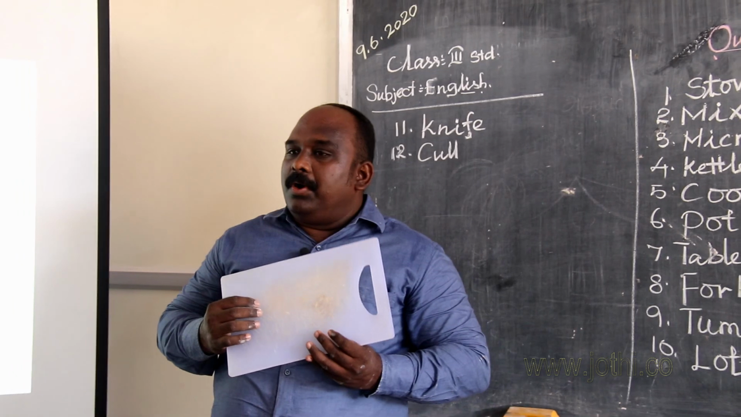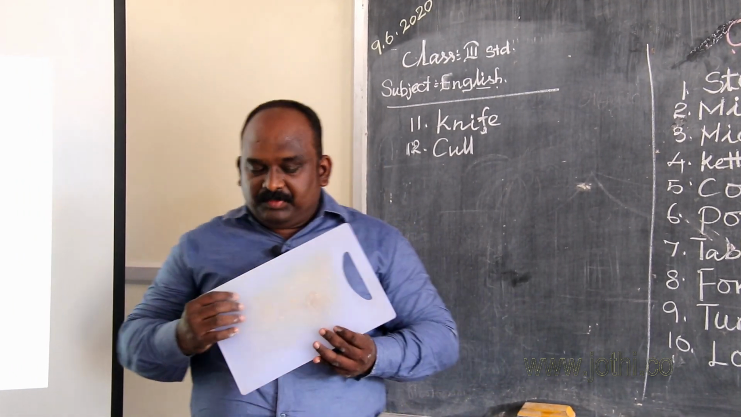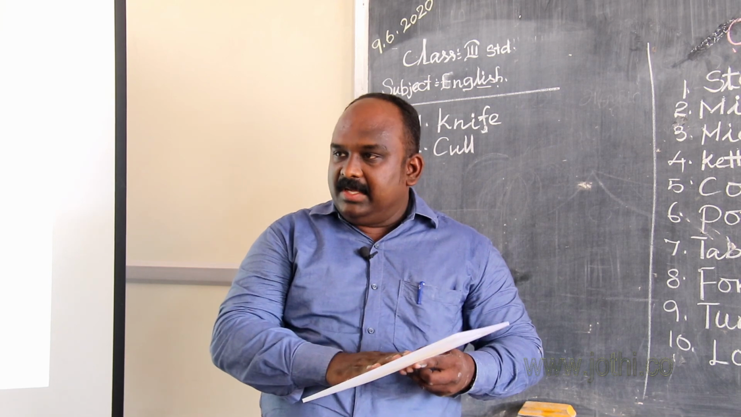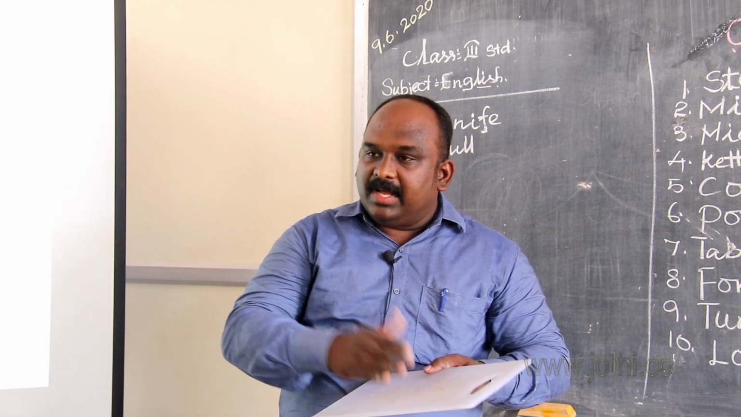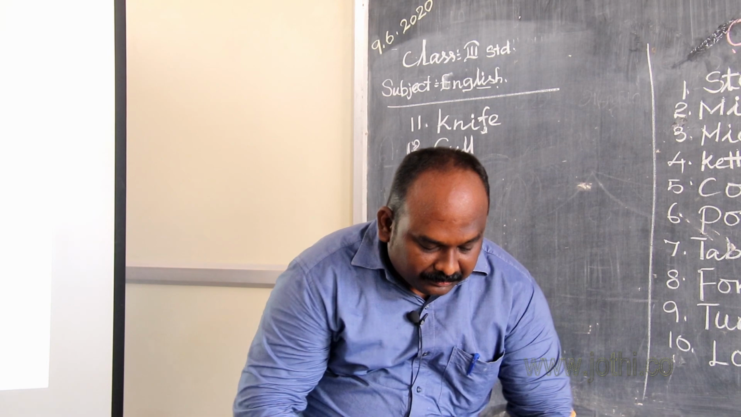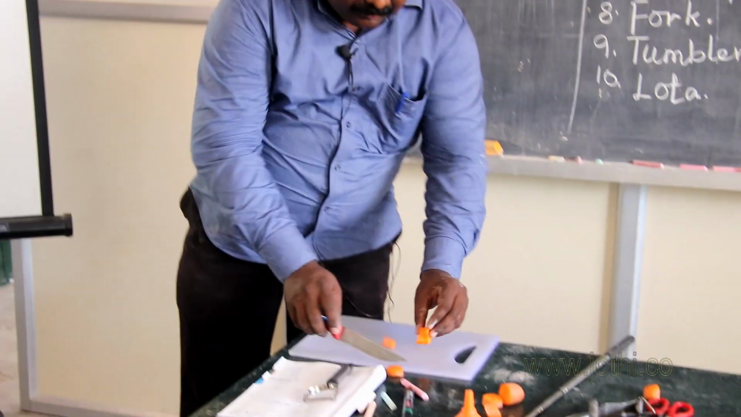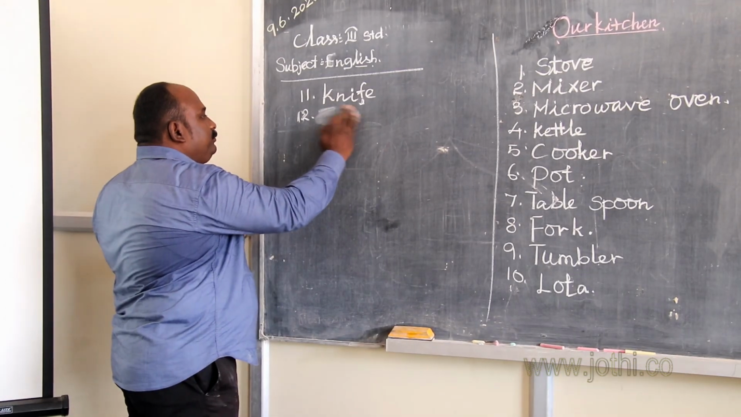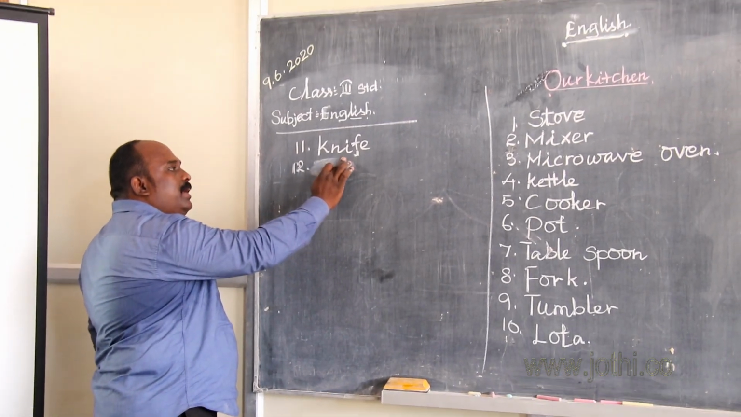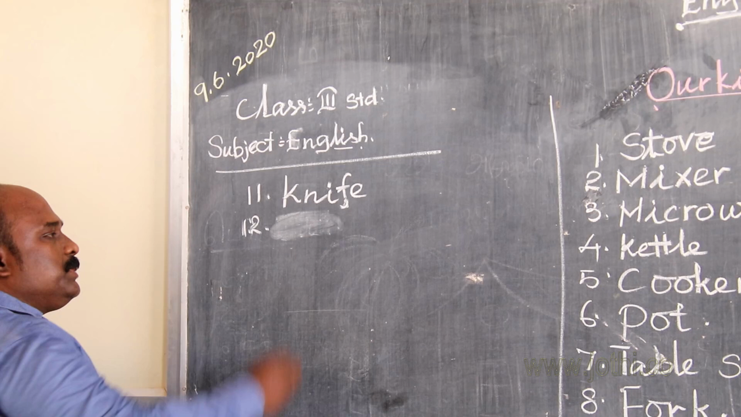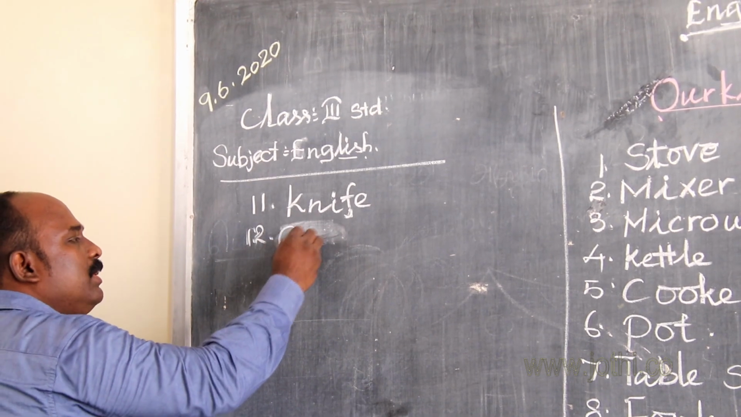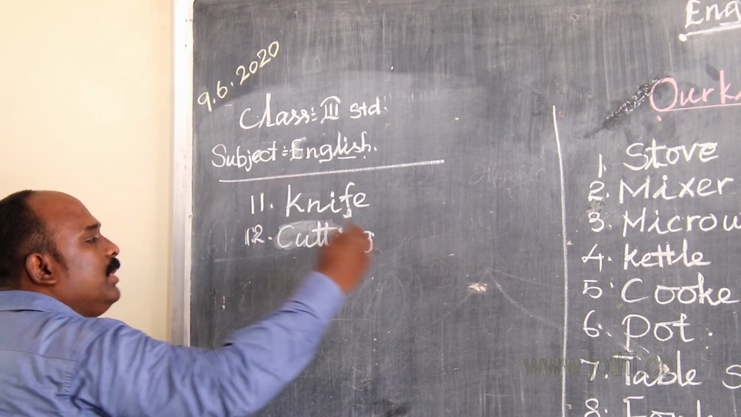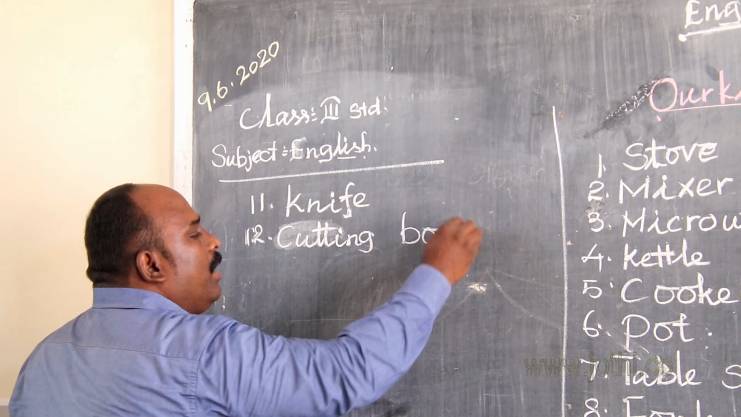Students, do you know about this? Yes, this is called cutting board. It also helps us to cut the vegetables and meat, etc. What is the spelling of knife? K-N-I-F-E. What is the spelling of cutting board? C-U-T-T-I-N-G, B-O-A-R-D.